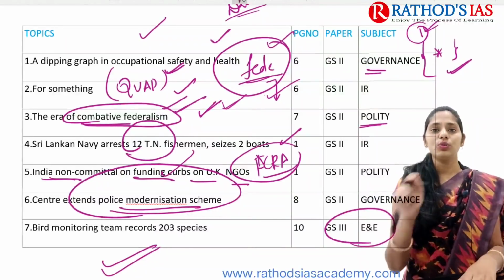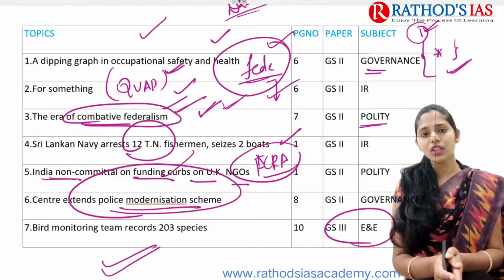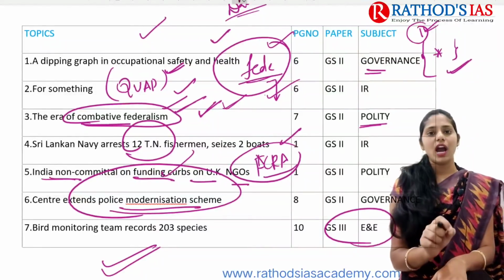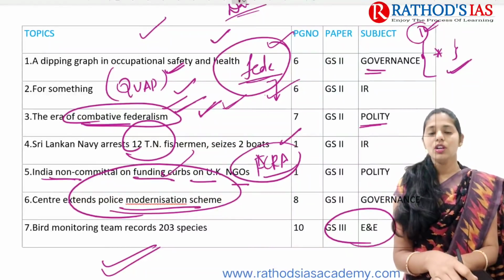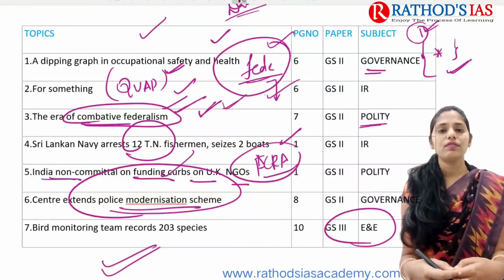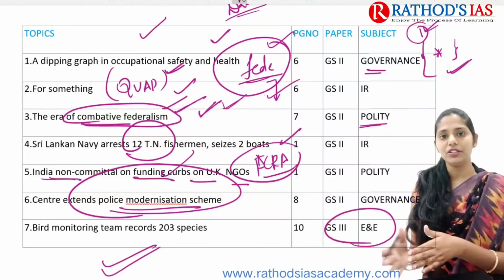Okay, so in this way you have to approach our newspaper, and if you are getting any keywords in the newspaper articles, you have to know the meaning of that also, because that will bring you conceptual clarity. So you have to follow the trends of UPSC. So the trends of UPSC have changed, right?